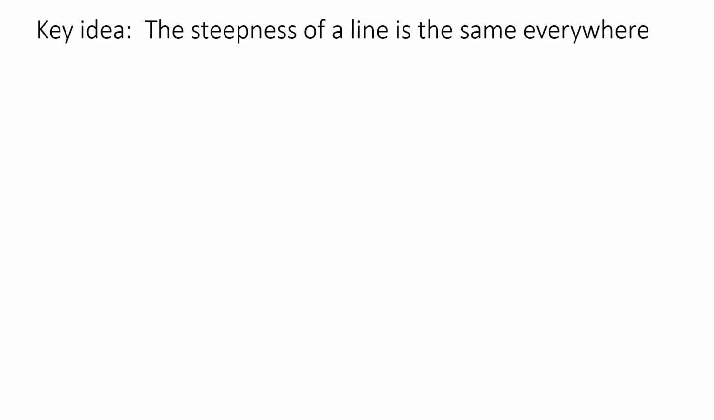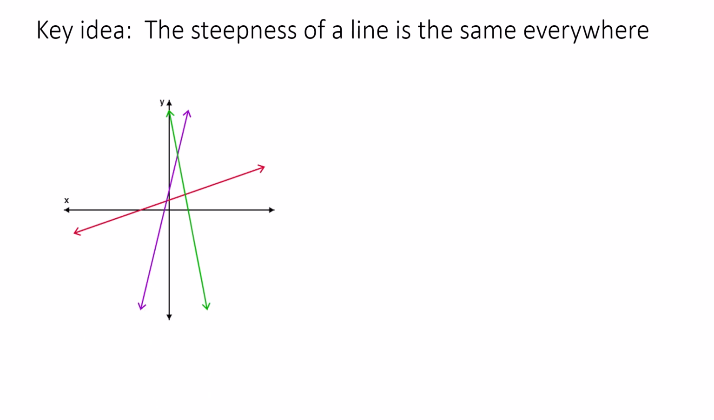So the key idea, we're going to look at this key idea a couple times. The steepness of a line is the same everywhere. And so I'm going to pull up this grid here. If you picture the red line here as being a hill and you're climbing up the hill, the steepness of the hill is the same whether you're down here at the bottom or coming up here at the top. In other words, it doesn't curve.